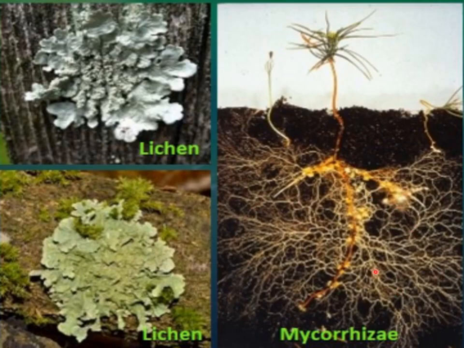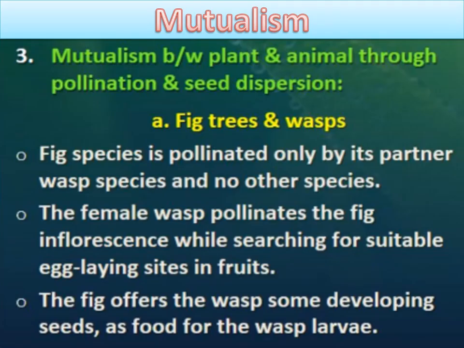Okay, these fungal hyphae are associated with the roots of plants. After that, the next example of mutualism is seen between plants and animals through pollination, because for the pollination of plants, animals are required, right? Animals like insects help in pollination of plants. So plant and animal have a mutual relationship through pollination, and also seed dispersal.